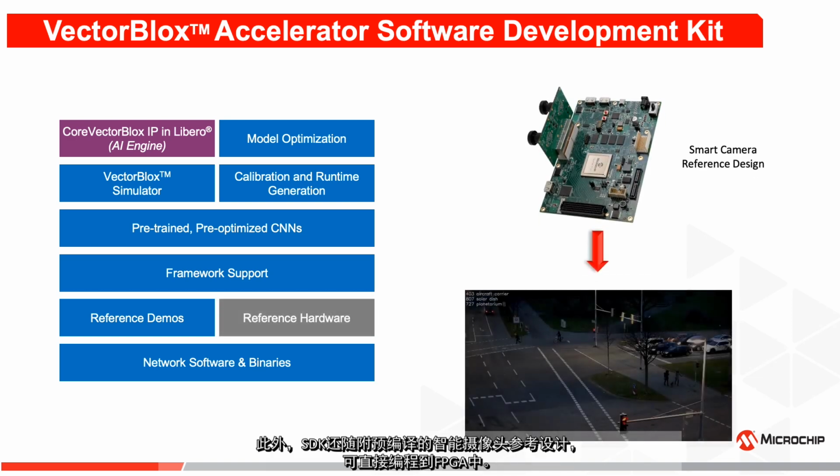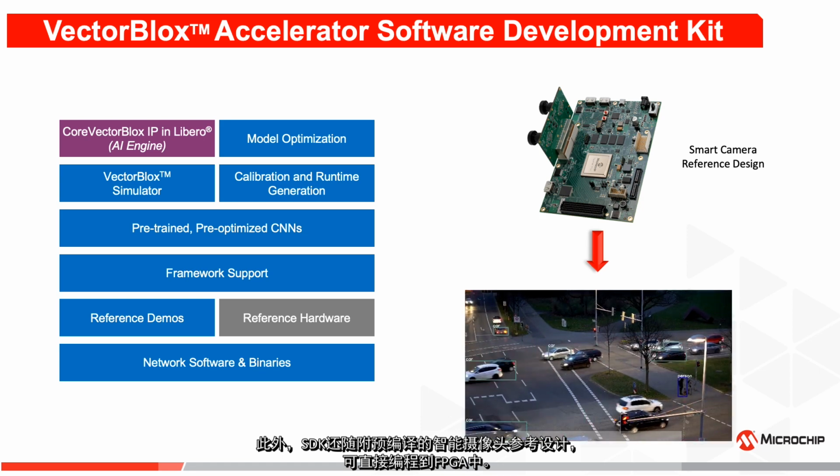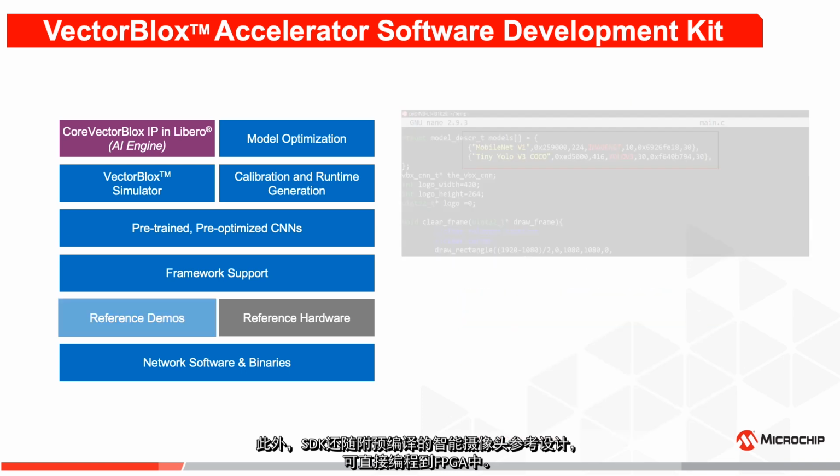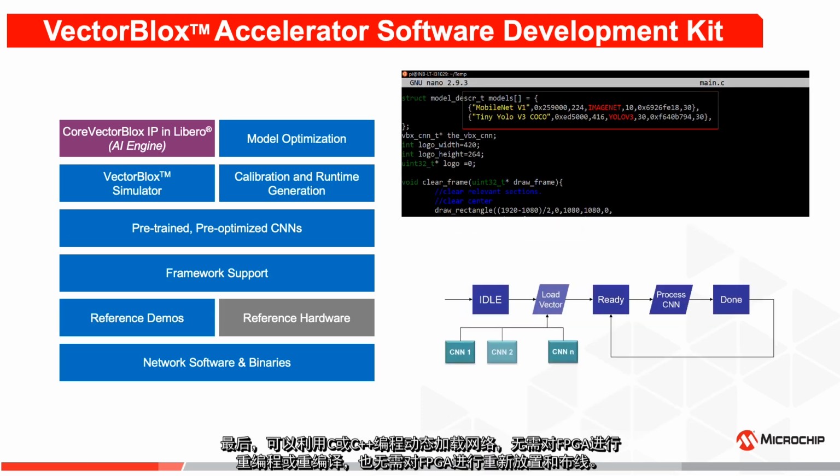A pre-compiled Smart Camera reference design is provided along with the SDK, which can be directly programmed into the FPGA. Finally, the networks can be loaded on the fly using C or C++ programming without the need to reprogram, recompile, or place and route the FPGA.